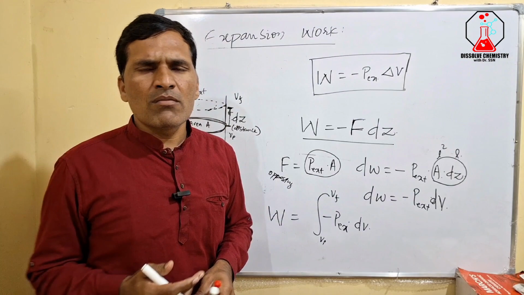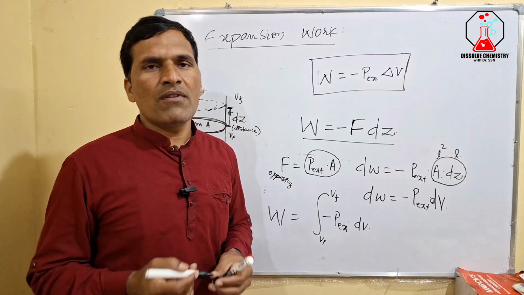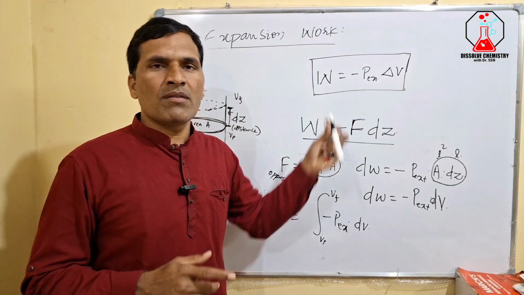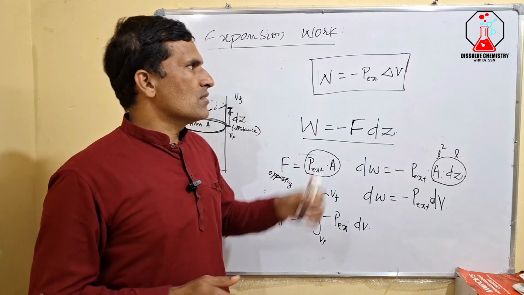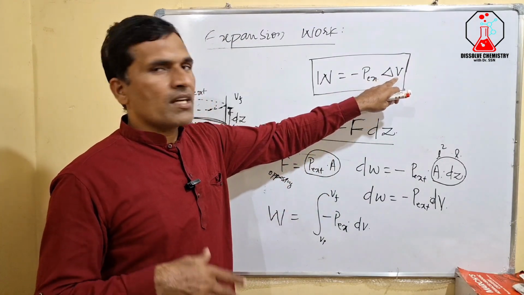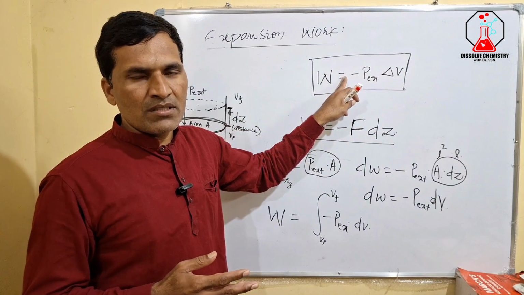Is there only one form of work? No, there are many other forms of work we are going to see apart from this expansion work. The work done during a change in volume is nothing but expansion work.